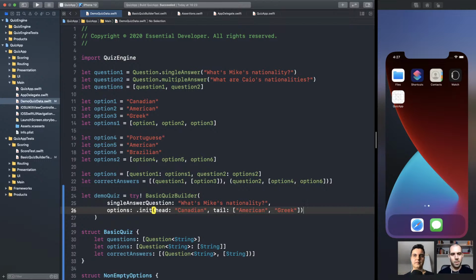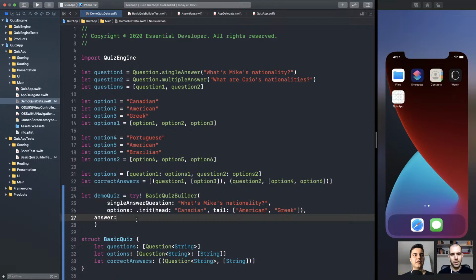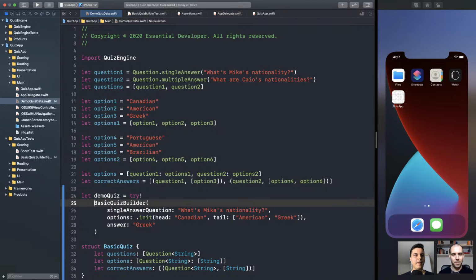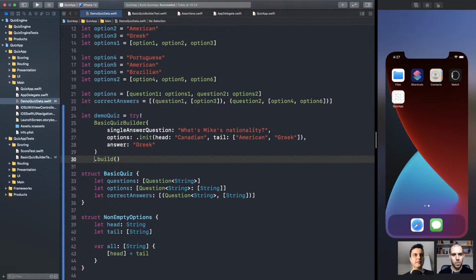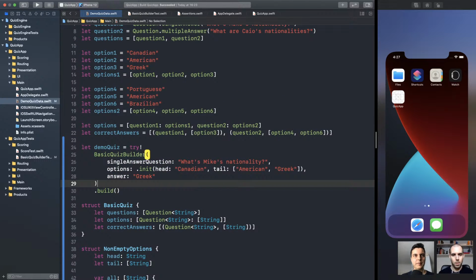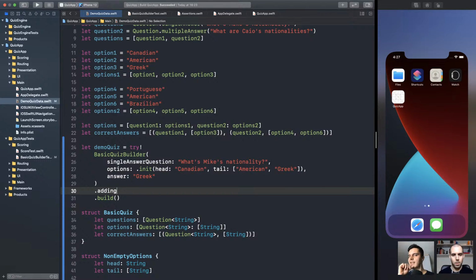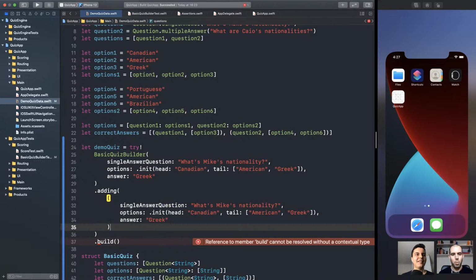Make sense? What else? Answer. What is the answer? Greek. If you don't know, Mike is Greek. That is true. Right? And we can build like this. Just one question. Build. Now the next question. Let's use the Fluent API. I prefer the Fluent API. I really like the Fluent API. Yeah, same for me. I think it's more fun chaining stuff.